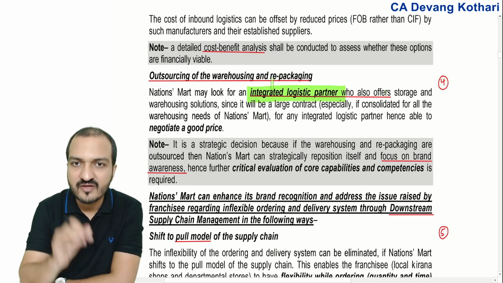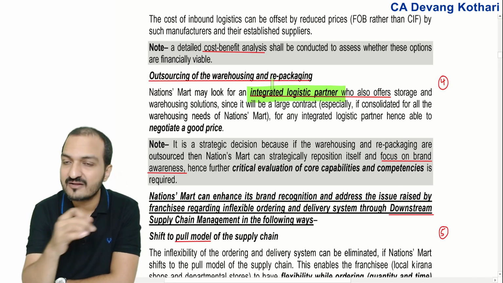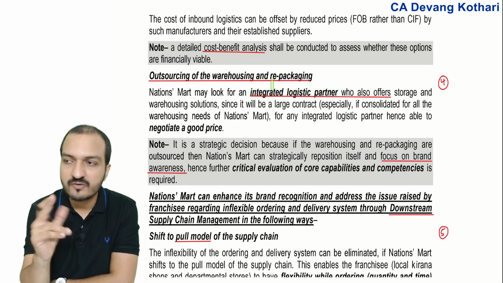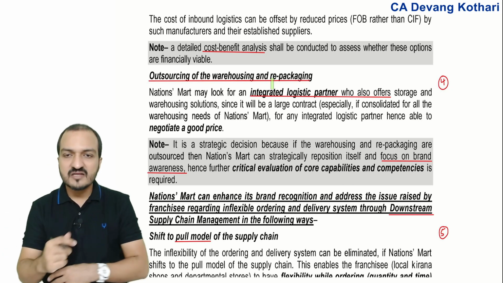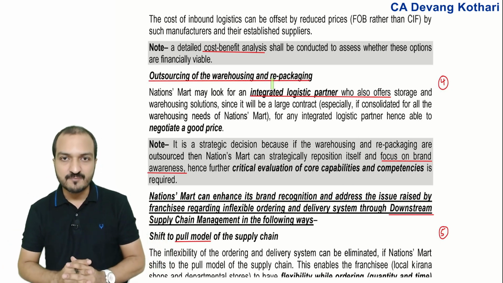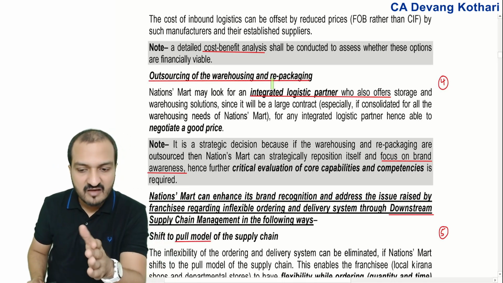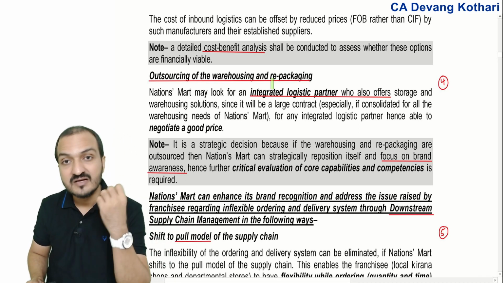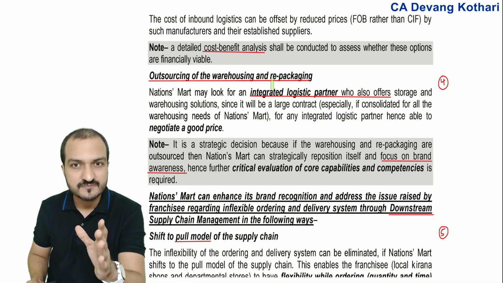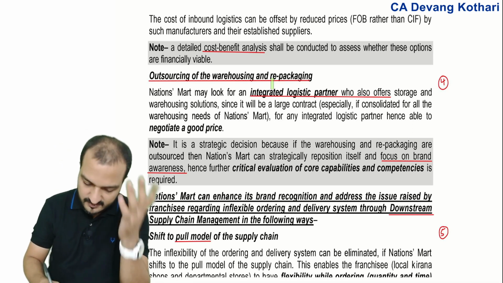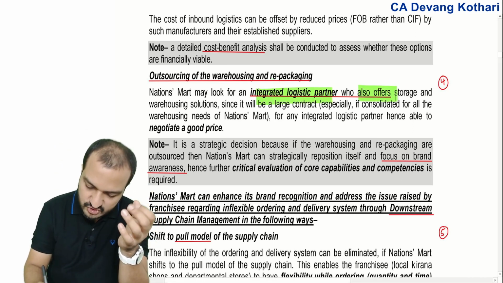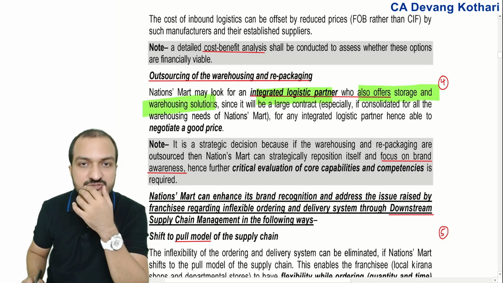So rather than having a separate transport operator for inbound and a separate operator for outbound logistics, you might as well have an integrated logistics supplier, such that the same logistics provider will do inbound transport, outbound transport, and also provide you warehouse. Yeah, it's possible. There are logistics partners who also offer storage and warehousing solutions.